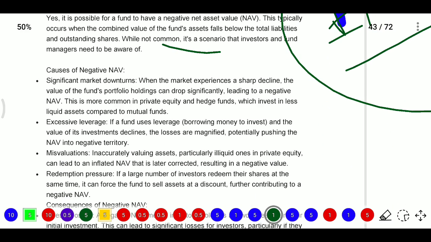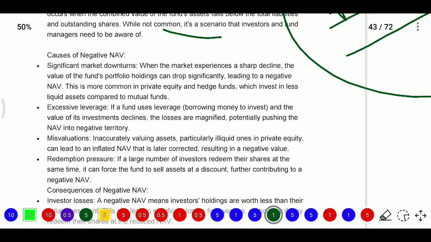Reasons for negative or wrong NAV. Firstly, significant market downturns. Where we have invested in some assets, the asset value will go down. When the market experiences a sharp decline, the value of the fund's portfolio holdings can drop significantly, leading to a negative NAV. This is common in private equity and hedge funds, which invest in less liquid assets compared to mutual funds.